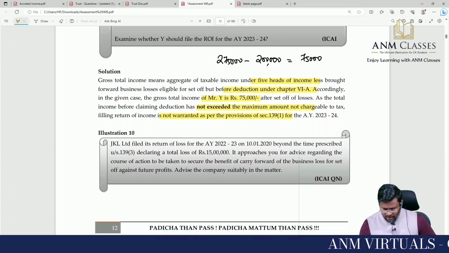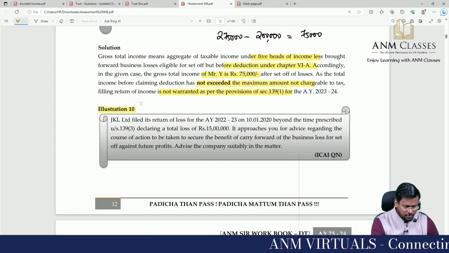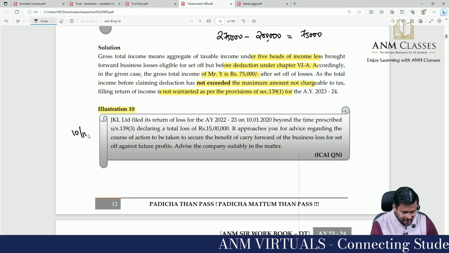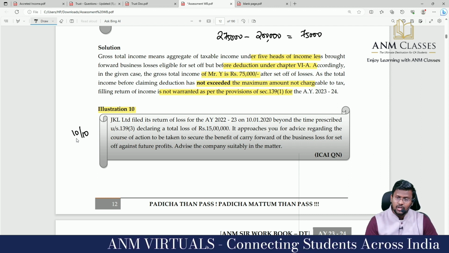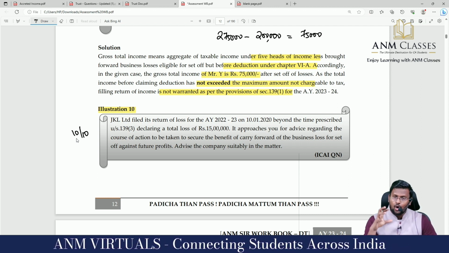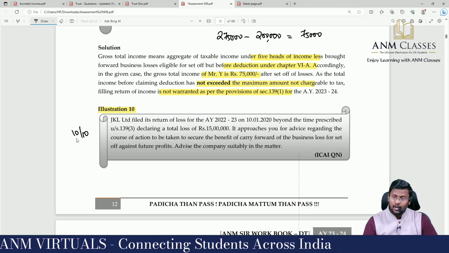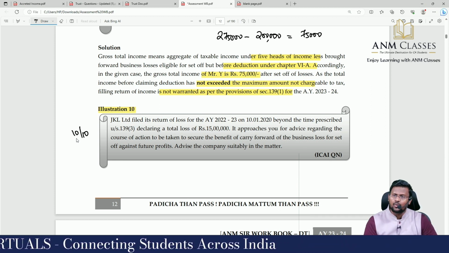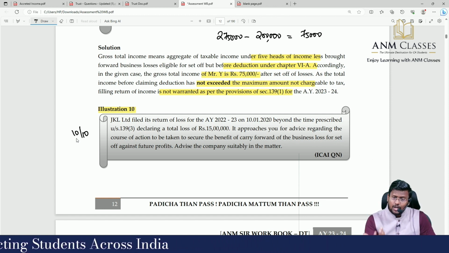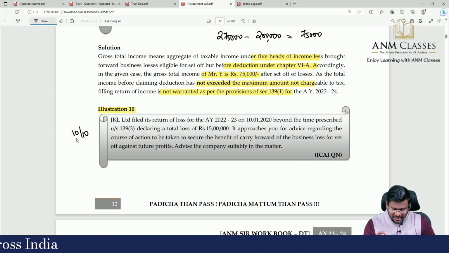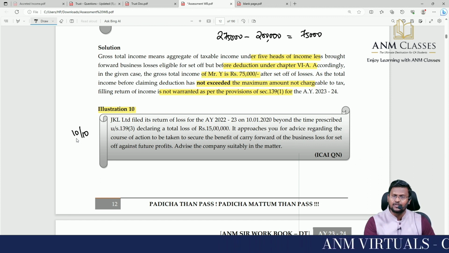I'm moving to the last question in our slot number 1, which is 10 by 10. JKL Limited filed its return of loss for assessment year 23-24 on 10/1/2020, beyond the time prescribed under 139 subsection 3. What is 139(3)? Declaring a total loss of 15 lakh. It approached you for advice regarding the course of action to be taken to secure the benefit of carry forward of business loss for set off against future profit.